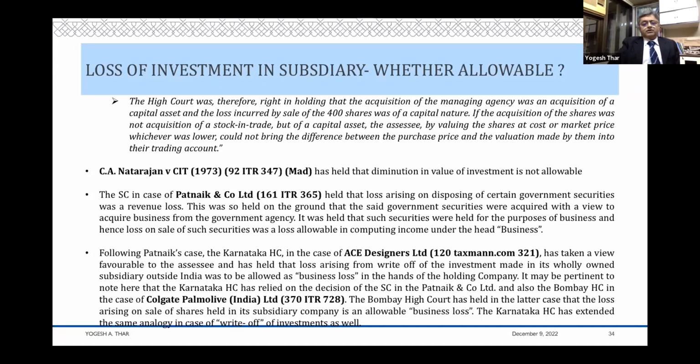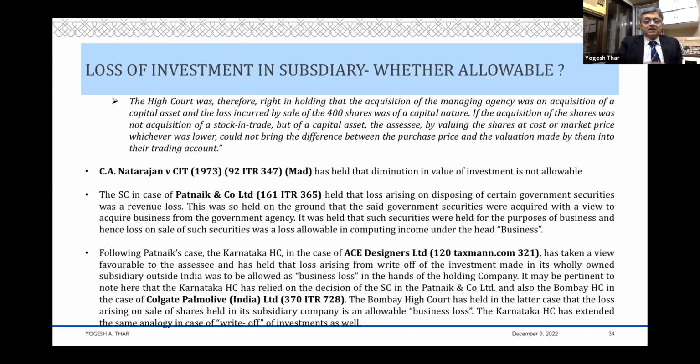Now, the story goes further. Following Patnaik's case, the Karnataka High Court in ACE Designs has taken a view favorable to the assessee and has held that the loss arising from write-off of investment, here it's write-off, not even transfer, made in its wholly owned subsidiary outside India was an allowable business loss in the hands of the holding company.